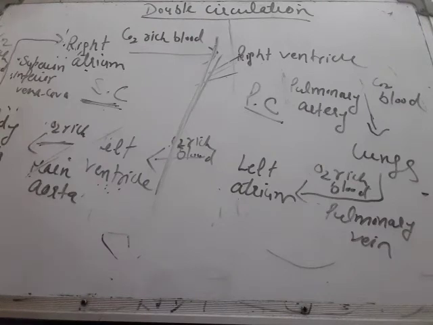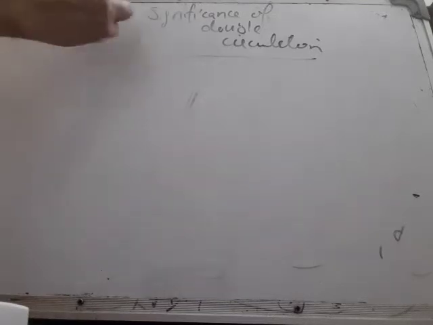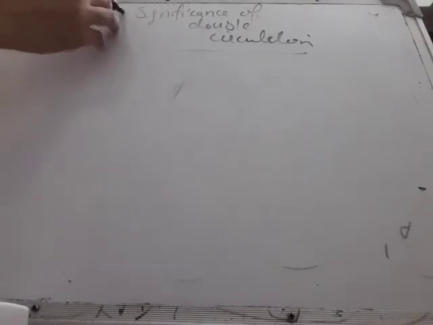Now let us study the significance of double circulation. The significance of double circulation is that pure and impure blood never get mixed. As we have done earlier, pure and impure blood never get mixed because the right side and left side are separated with the help of septa. So this is the biggest advantage in humans, in mammals with a four-chambered heart. It also increases the efficiency of the human heart. This is the significance of double circulation.